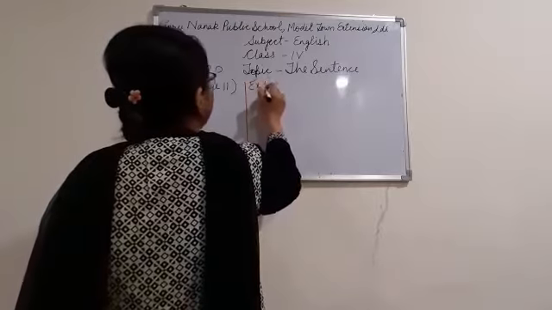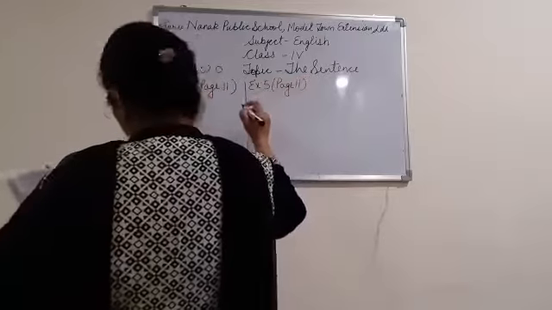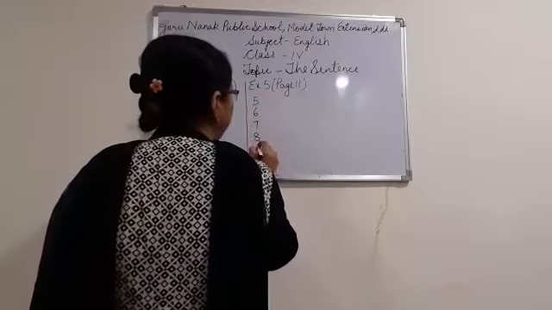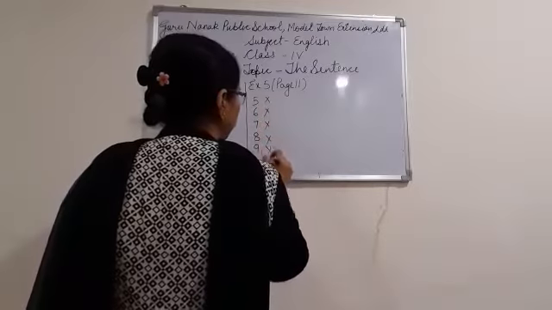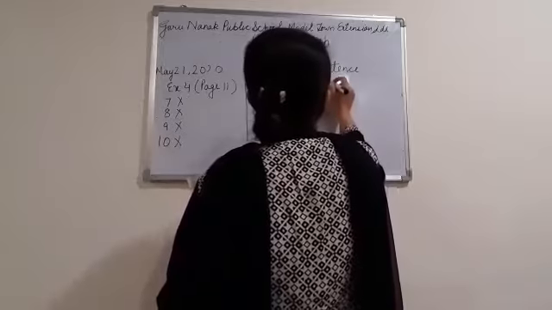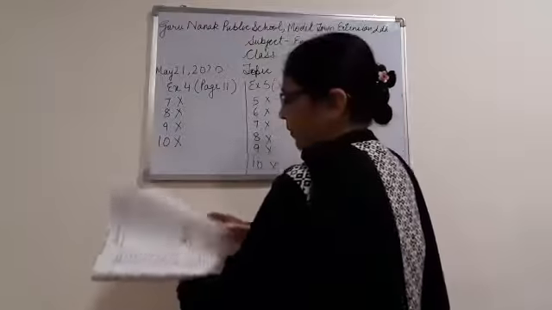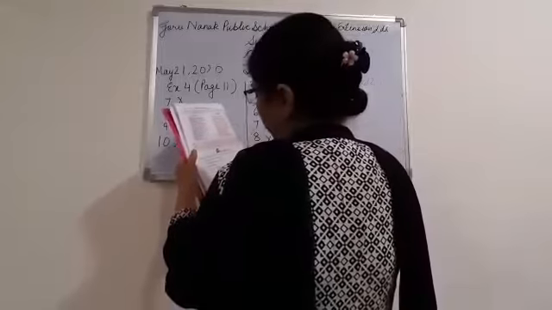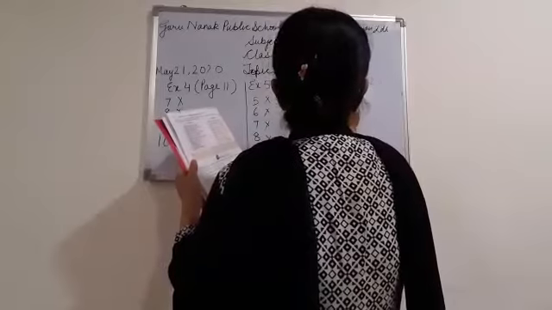Now in exercise 5, page number 11, you have to cross 5th, 6th, 7th, 8th, 9th and 10th sentence. Now open page 12, exercise 6. Now in this exercise, you have to cross first, fourth, ninth and 10th sentence.